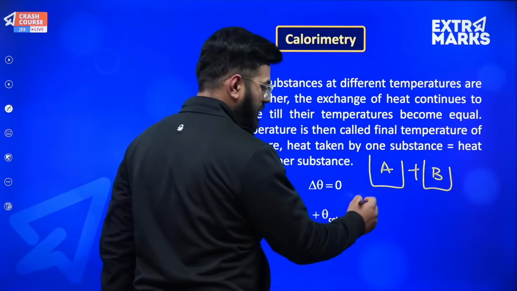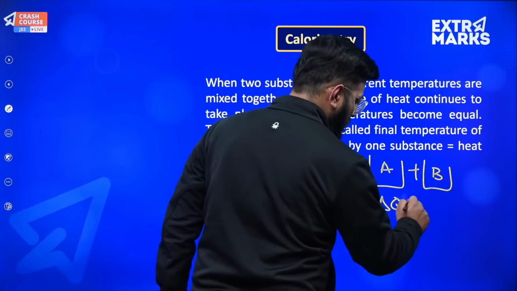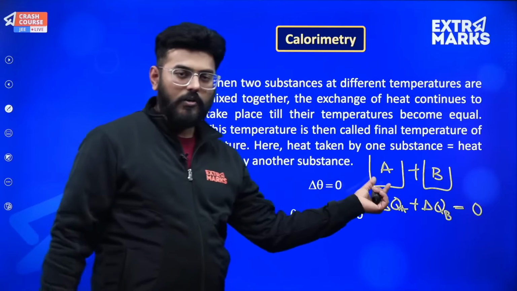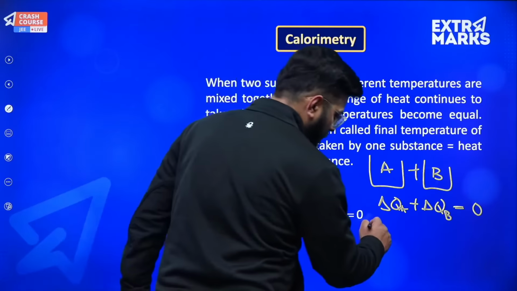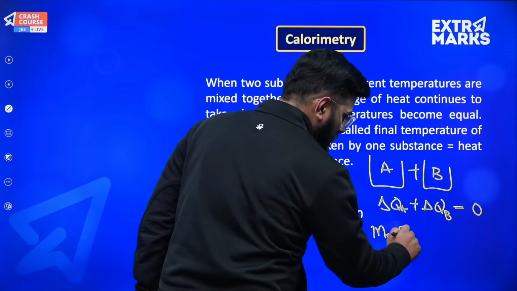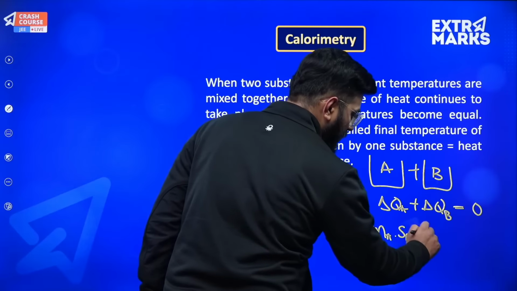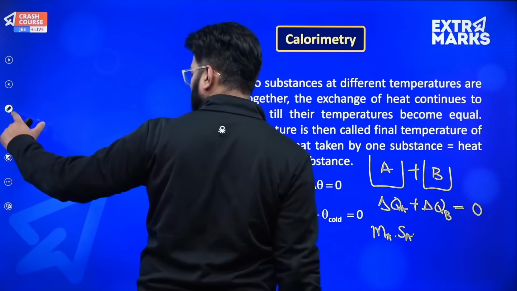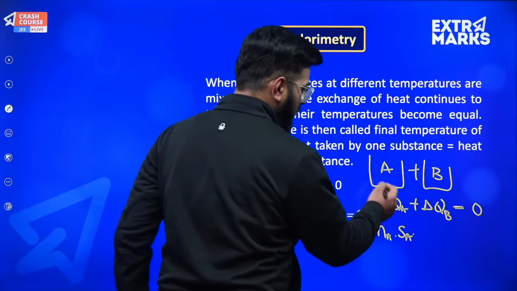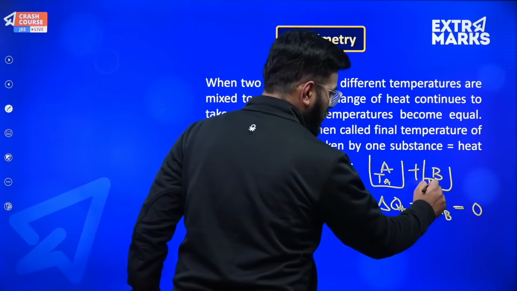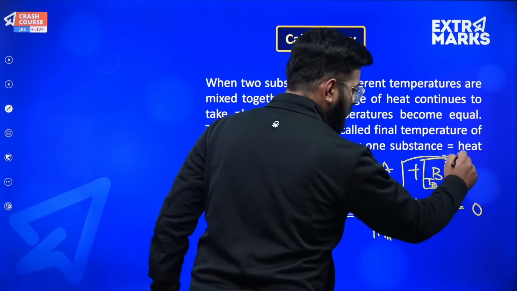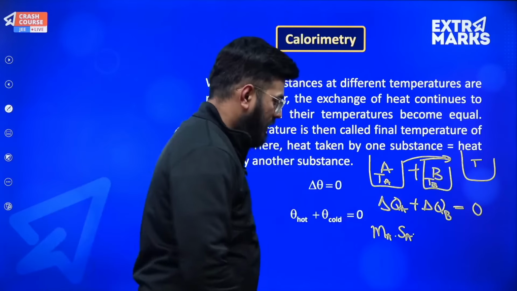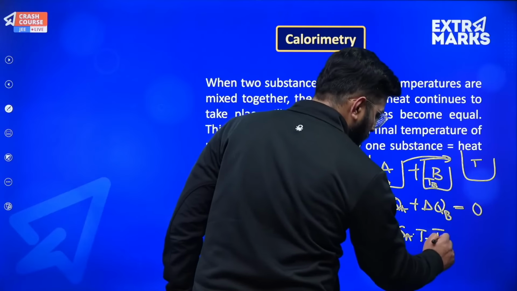And what I can say is delta QA plus delta QB will be equal to 0. Now let's say the mass of A is MA. So MA into specific heat capacity of A into delta T of A. And what will be the delta T of A? Change in temperature of A. Initially it had a temperature TA, and finally both the liquids are reaching a state wherein the temperature is T, right? So the change in temperature will be T minus TA. So I need to write T minus TA over here.